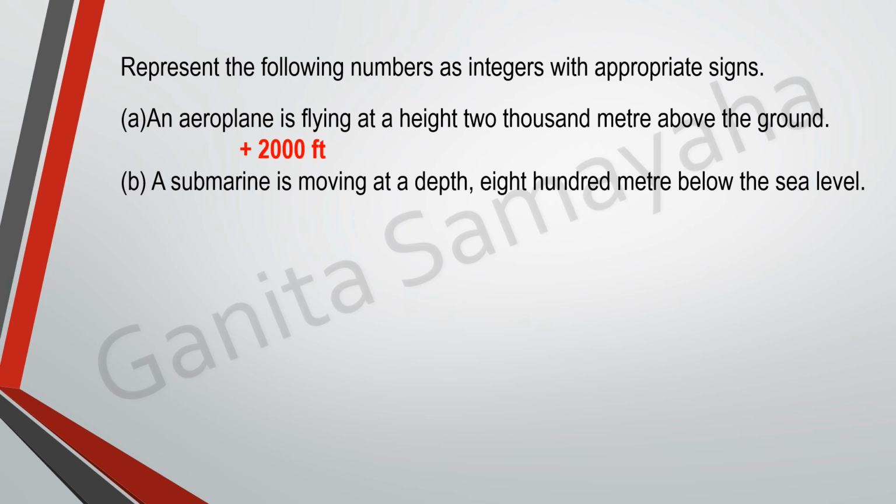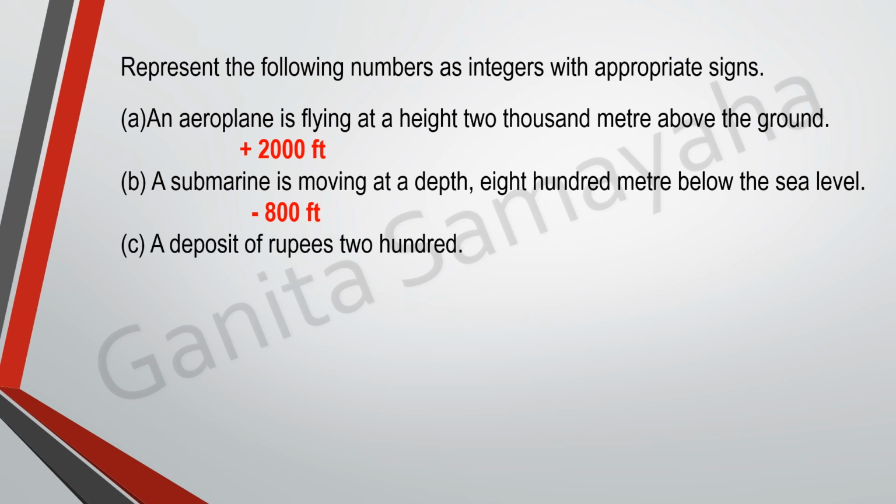A submarine. You know what a submarine is? It moves under the sea. Okay. A submarine is moving at a depth 800 meter below the sea level. Below the sea level. Sea level is 0. Okay. So what is the height of the submarine, depth of the submarine, where it is moving? Yes, minus 800 feet. Good.